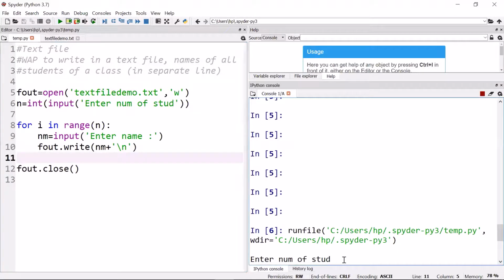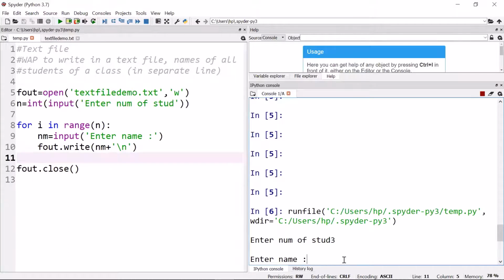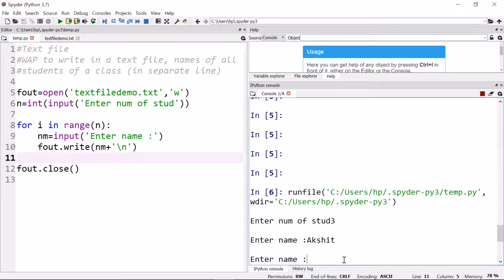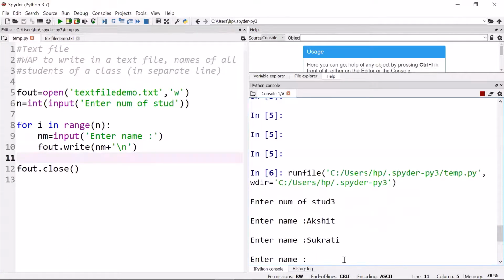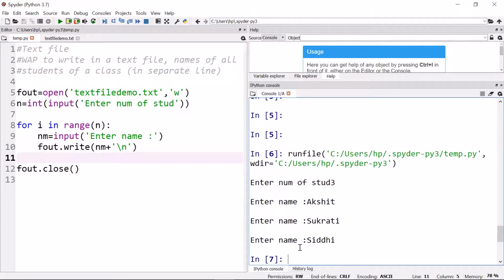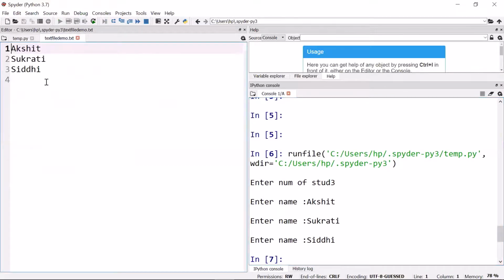Enter the number of students. Suppose we have 3 students. Enter the name. The first student is say Akshit. The second is Sukrati. The third is Siddhi. Okay, the program is a success. Let us see what is there in the text file now. It is Akshit, Sukrati, and Siddhi. All the 3 names are there.